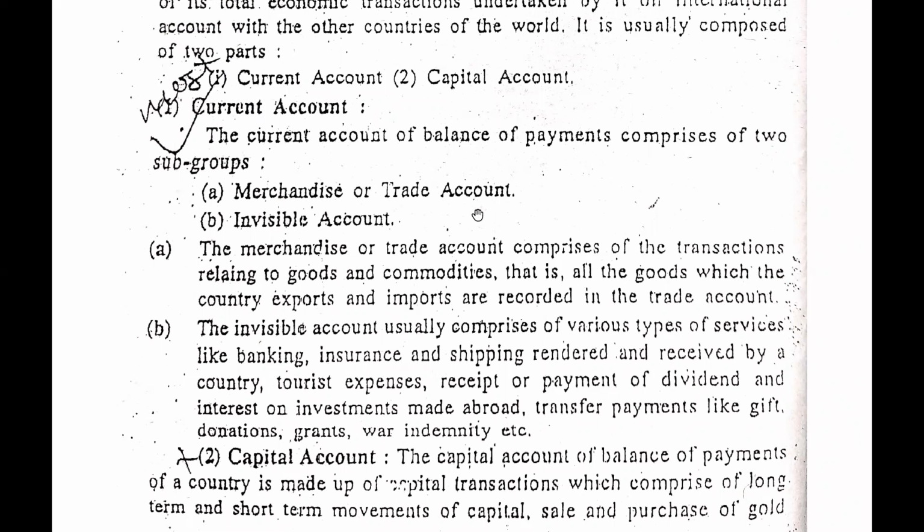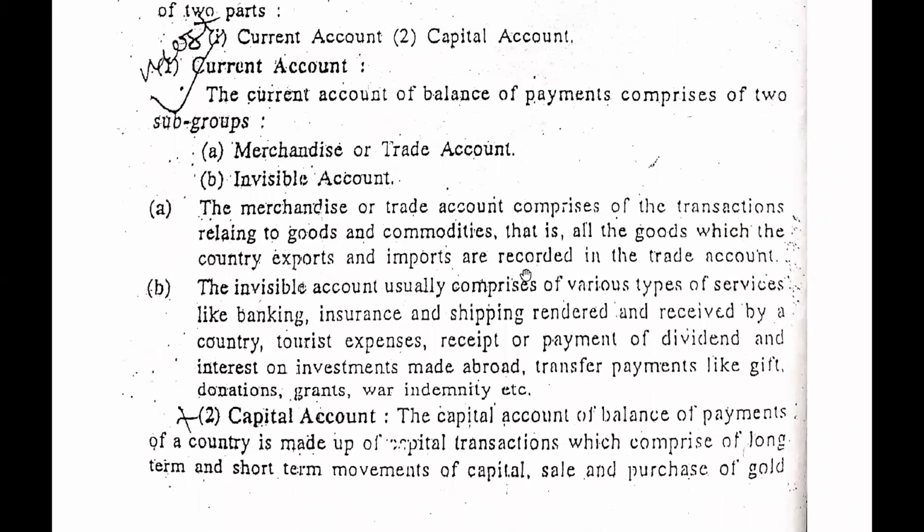So in the current account, the one thing is trade account and the other thing is invisible account. Now what is invisible account? That we will see, guys. The invisible account usually comprises various types of services like banking, insurance, shipping, rendered and received by a country, tourist expense, receipt or payment of dividend and interest on the investment made abroad, transfer payment like gift, donation, grants, war indemnity, etc. So guys, here are some of the services which are considered in the invisible account.